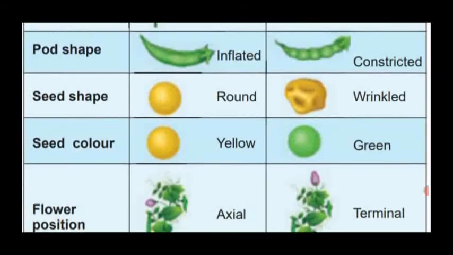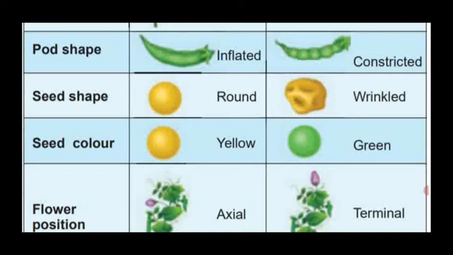Likewise, the shape of the pod, that is the fruit which contains seeds inside. The dominant character is inflated, a smooth surface, and the recessive character is constricted.